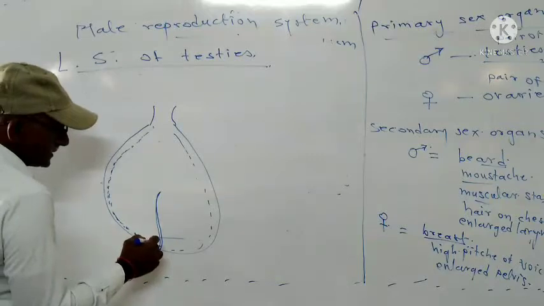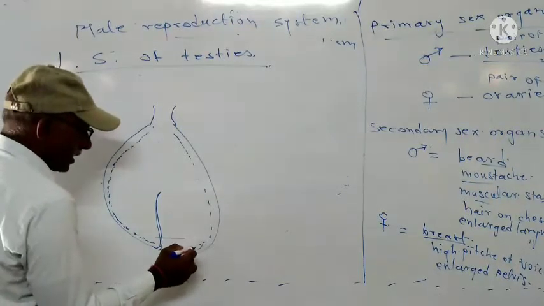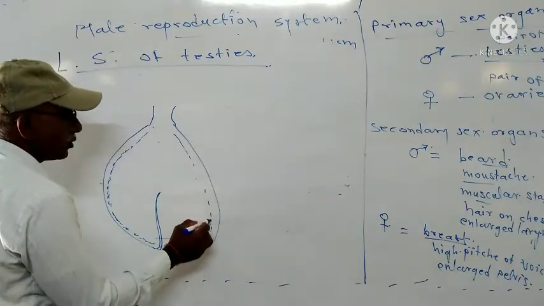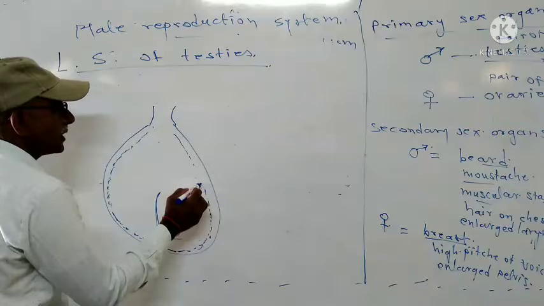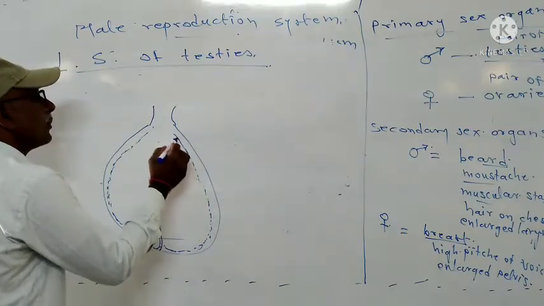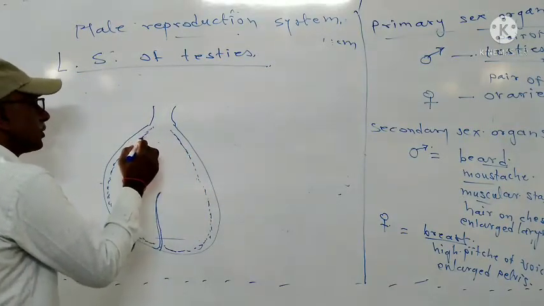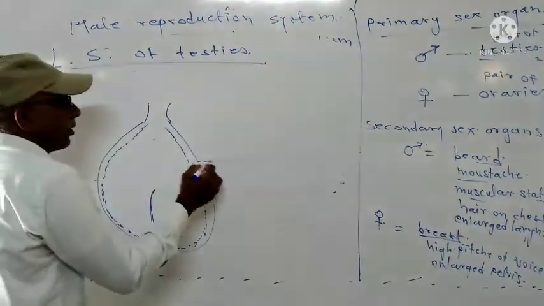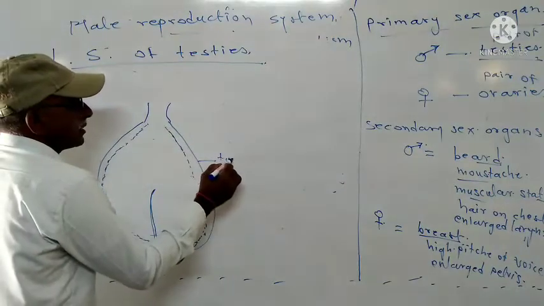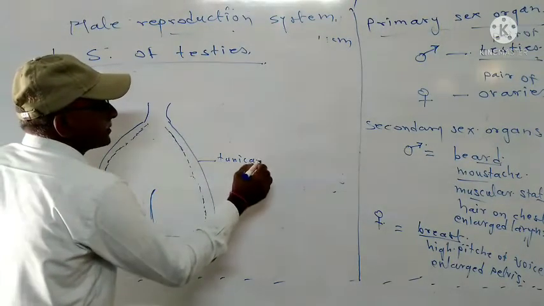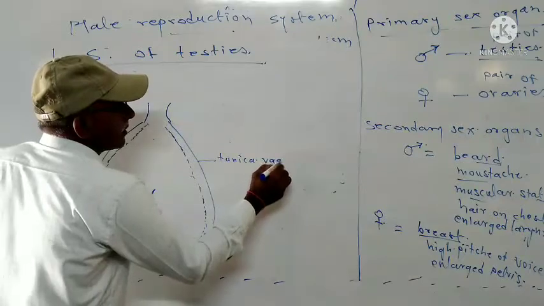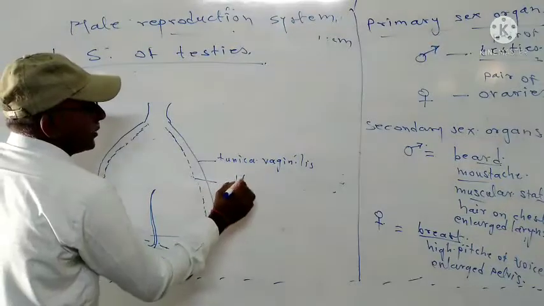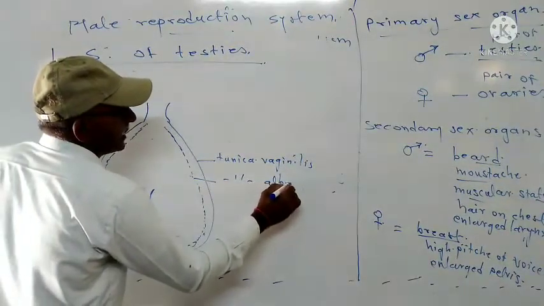Tunica vaginalis is an incomplete covering which is formed from the incomplete layering of the peritoneal cavity, and inner to this tunica vaginalis is the tunica albuginea, the second layer.